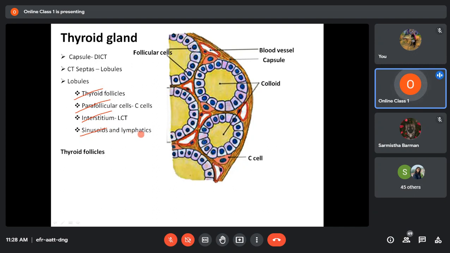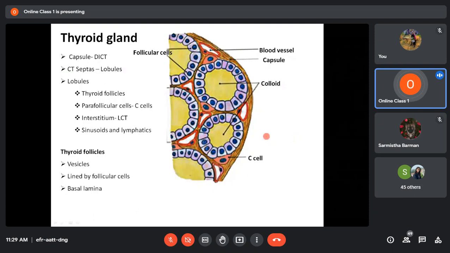vessels. Now if you look at the follicles, we see these follicles are vesicular. Vesicular means they have a cavity inside, and these vesicles in turn are lined by cells. And these cells are called what? Follicular cells. So this is a follicular cell. You have follicular cells lining the follicles, and these follicular cells in turn are supported by a basal lamina.